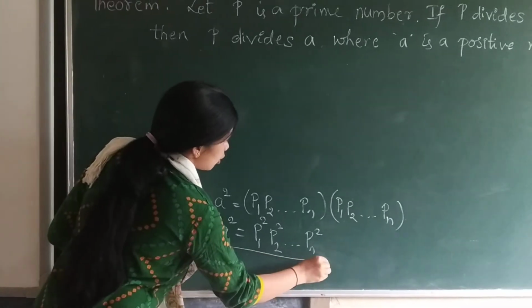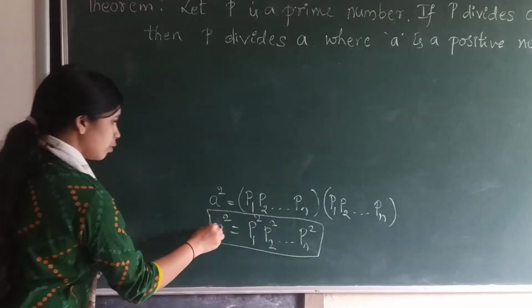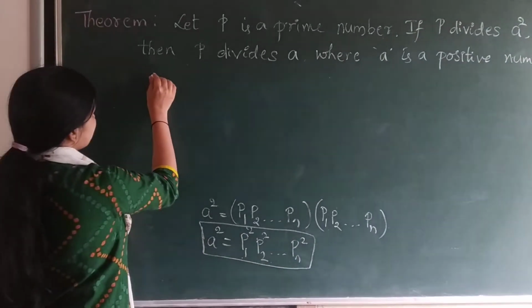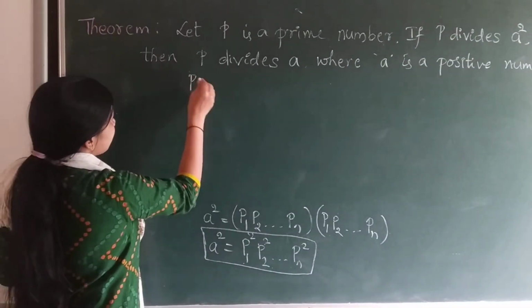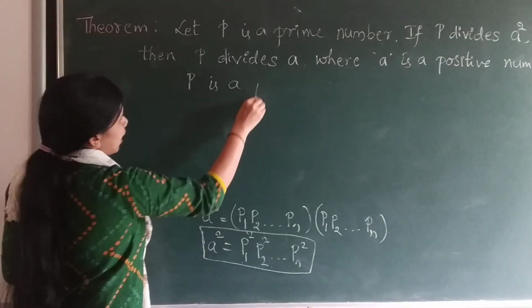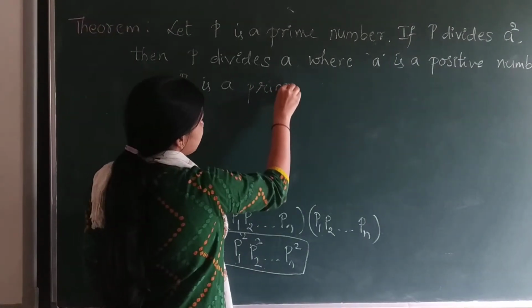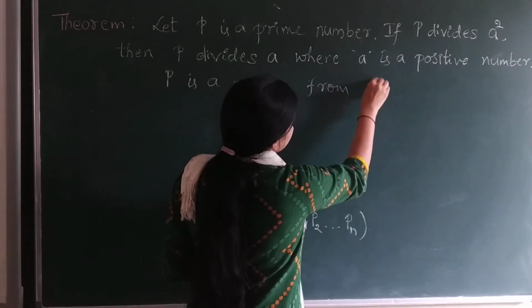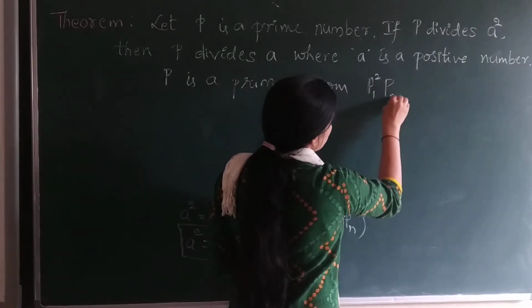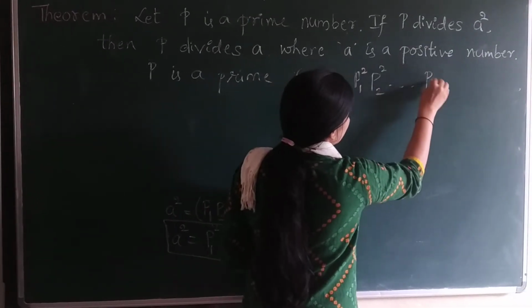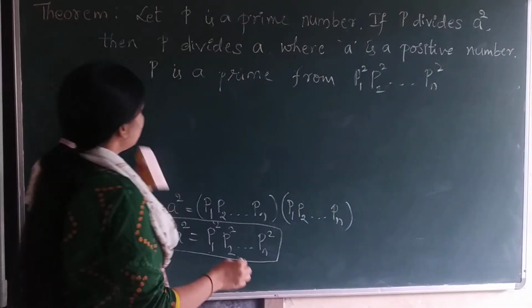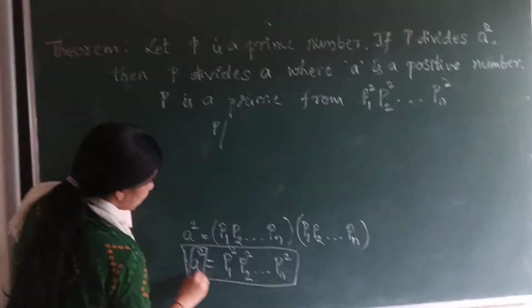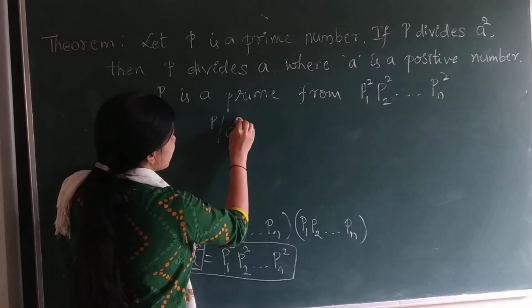Then p is a prime number, one of p1, p2 up to pn, and p divides a square.